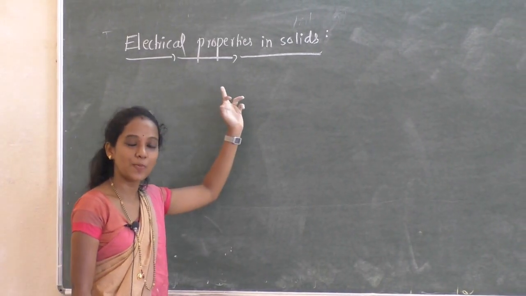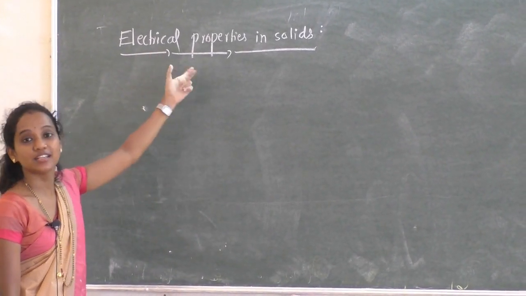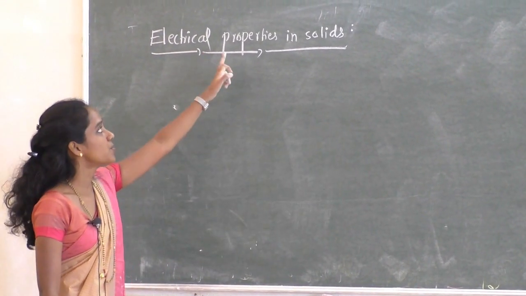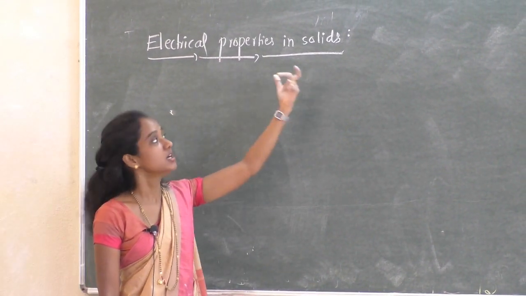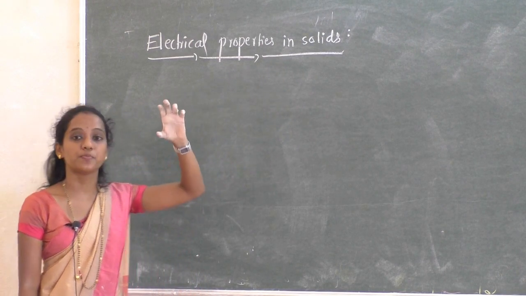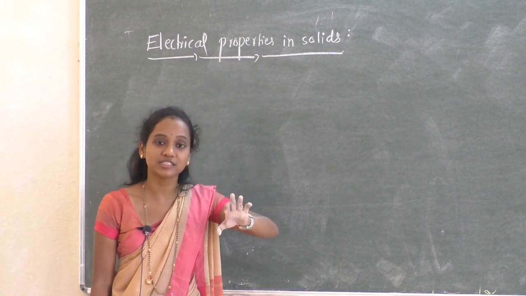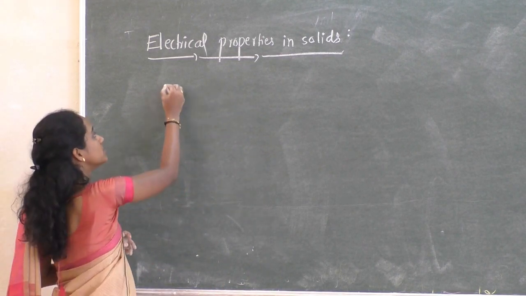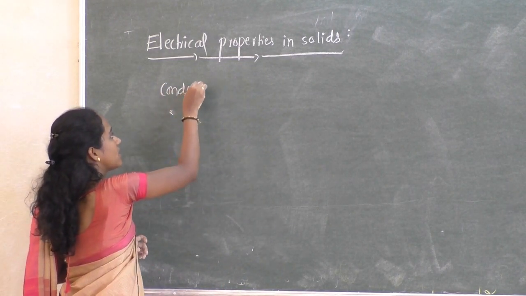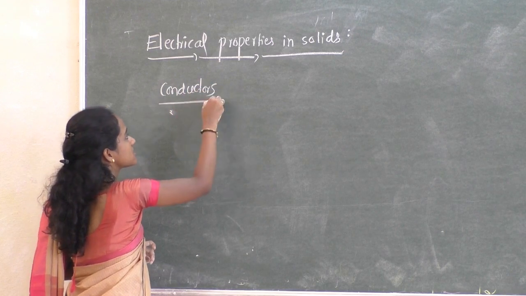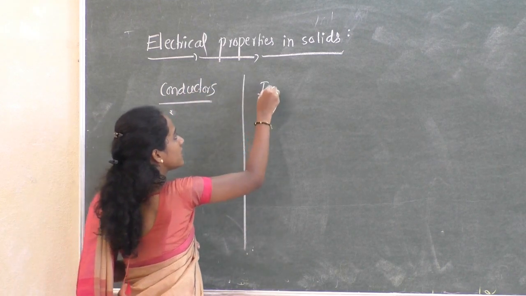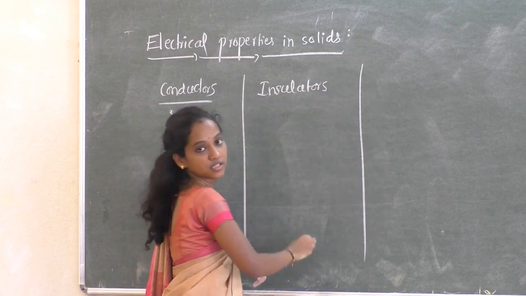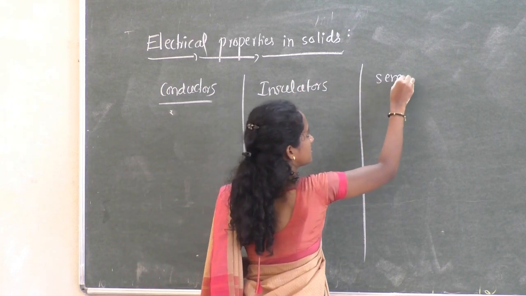So the next topic is electrical properties in solids. Based on the electrical conductivity, solids are mainly classified into three types. They are conductors, insulators, semiconductors.